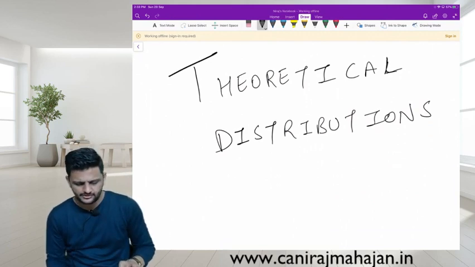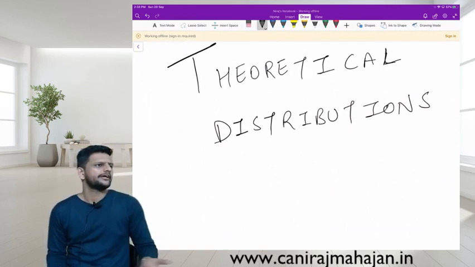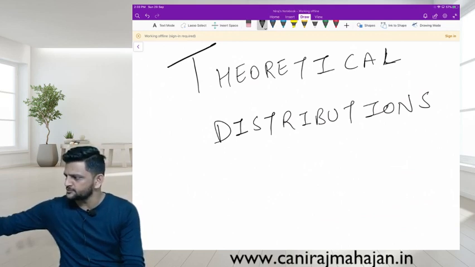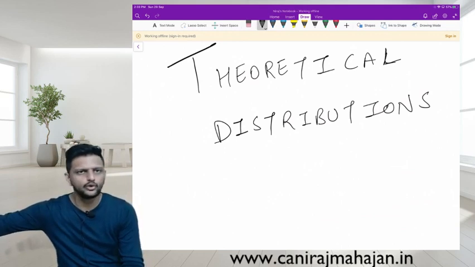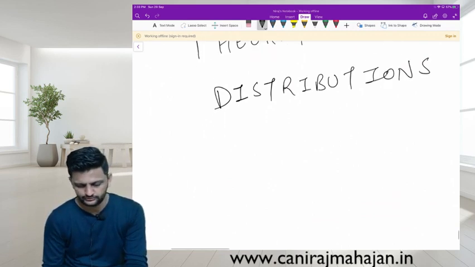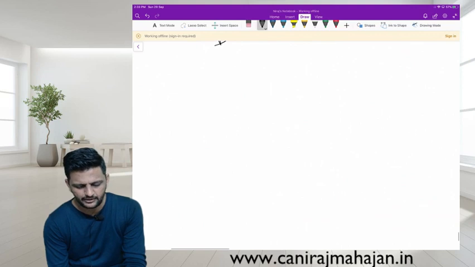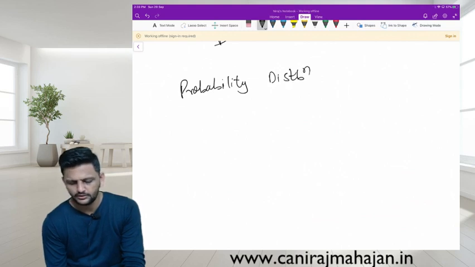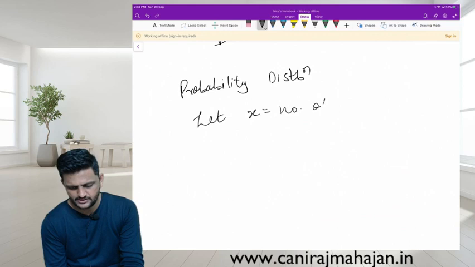Theoretical distributions. We cannot always find probability using a random experiment or sample space. That's why we have to follow certain rules and conditions theoretically or hypothetically. A very simple example is your probability distribution table. Remember? Let us say X is the number of heads.